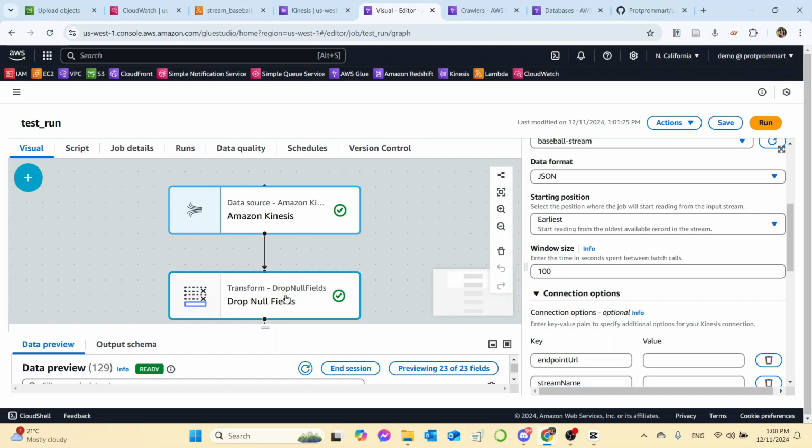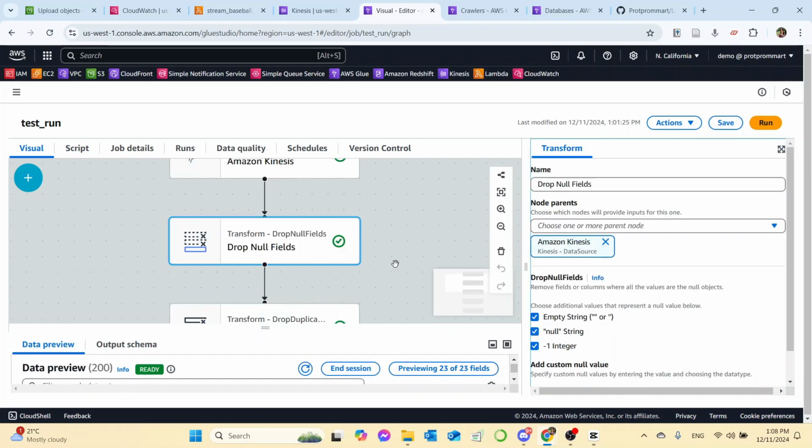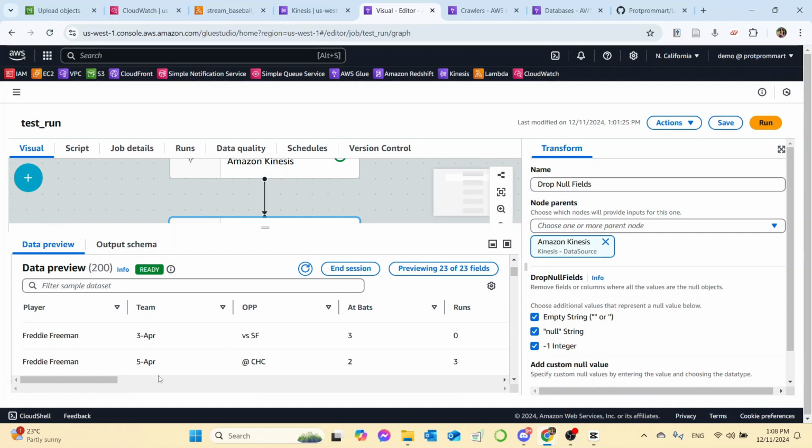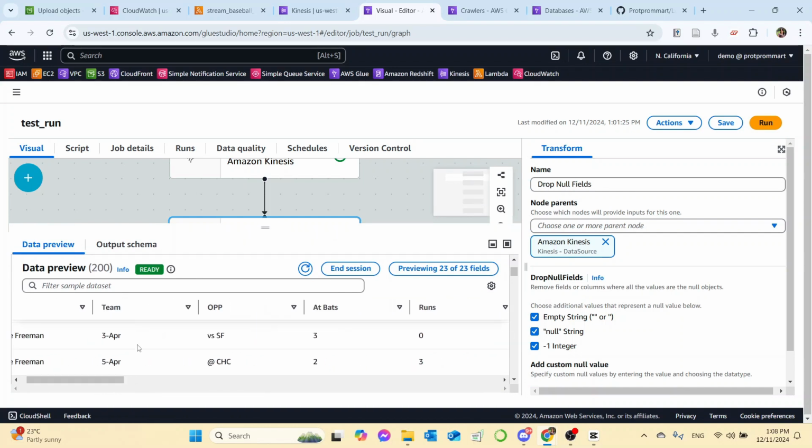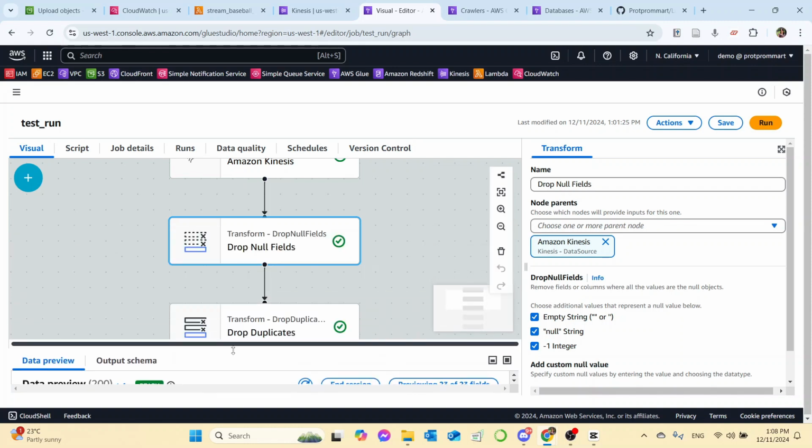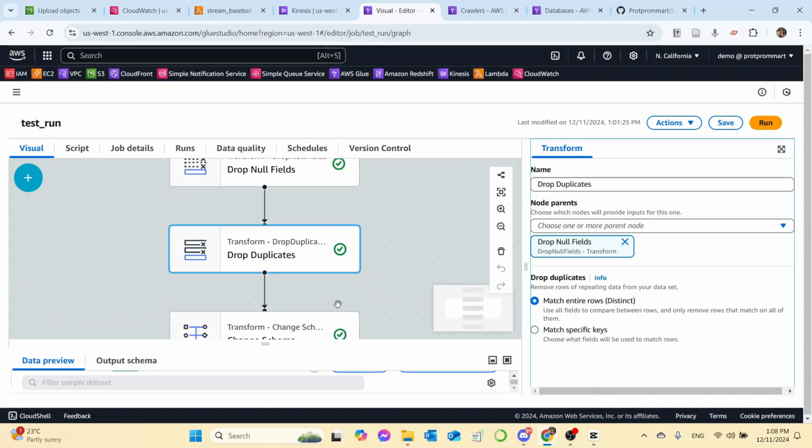Okay, then we want to drop null fields in the data. And we want to drop anything that is an empty string, null string, and -1 integer. We can also see the data preview here as well. We also drop duplicates, in a way that we match the entire row. Use all fields to compare between rows and only remove rows that match on all of them.